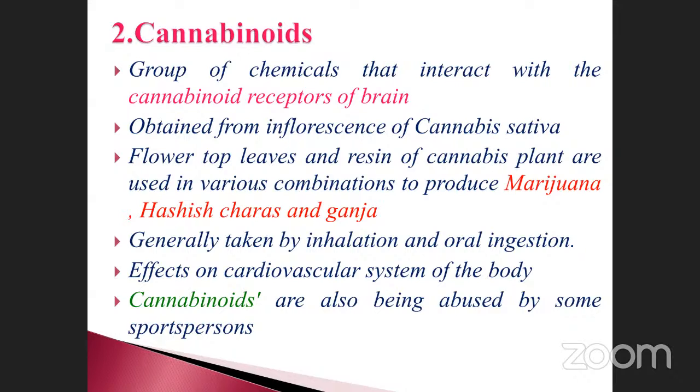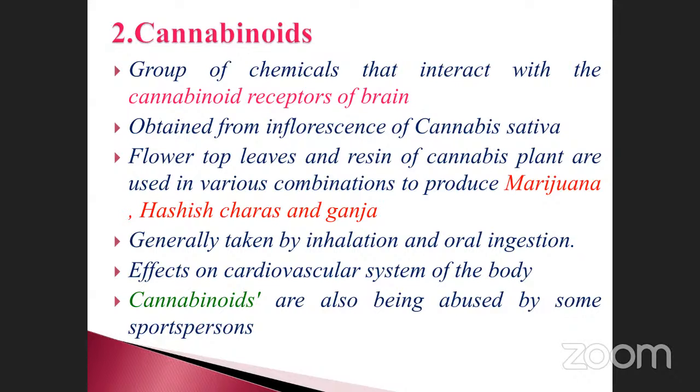When you are consuming these chemical substances, your performance will be very high compared to normal persons. So many sports persons have been arrested in this category. Take the example of Usain Bolt also, and so many others you have heard of when going to the Olympics, getting the medals.